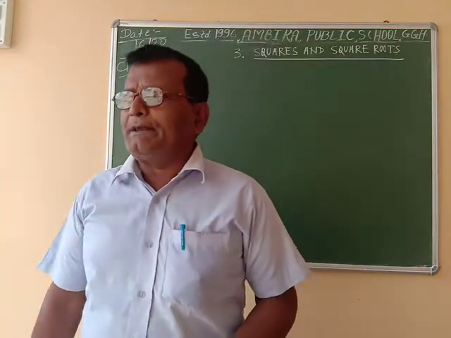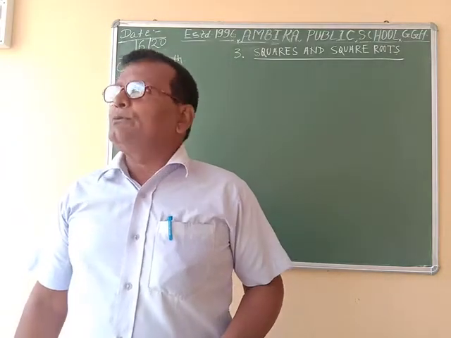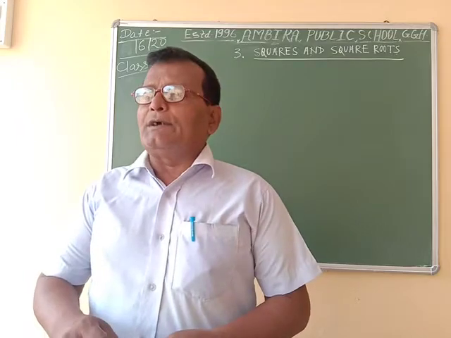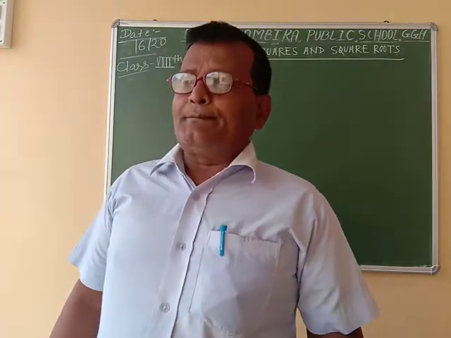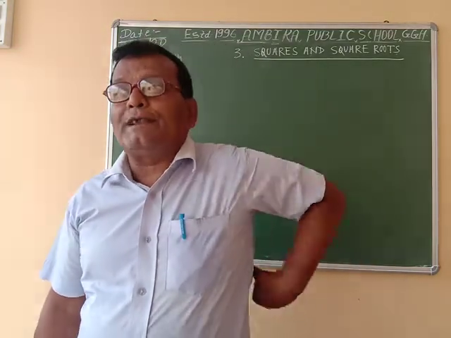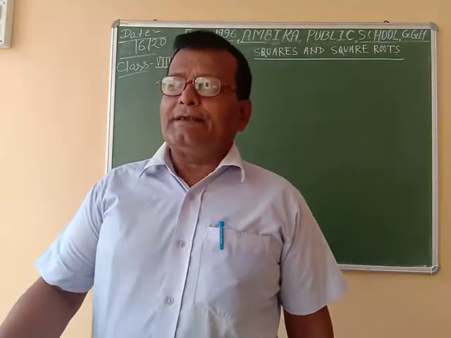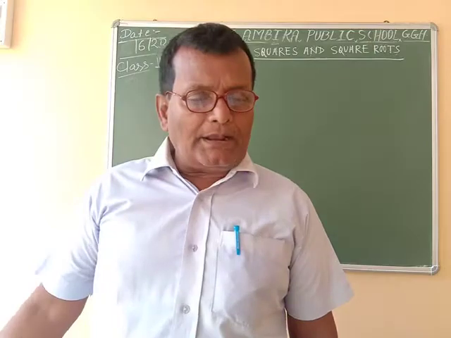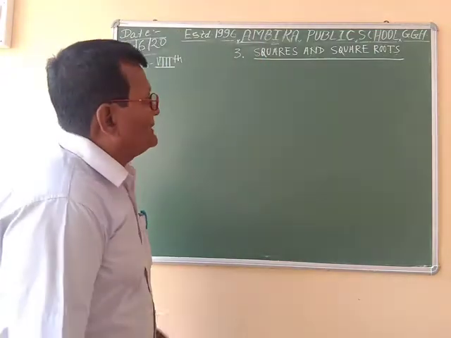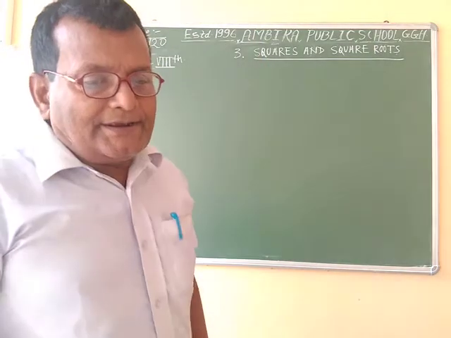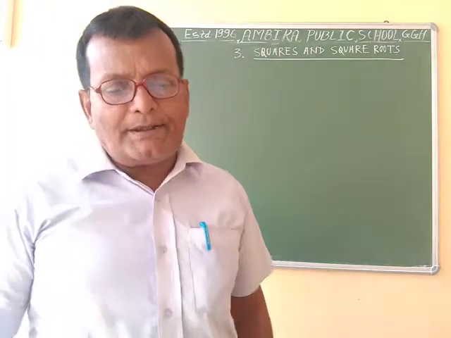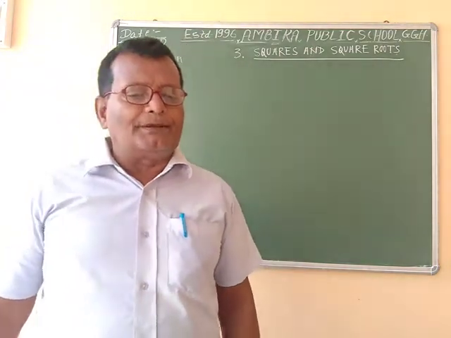For example, 81 is a square number. 81 is equal to 9 square. So we see that in 81 there are two digits. So a square of a number of one digit is either a one digit number or a two digit number.